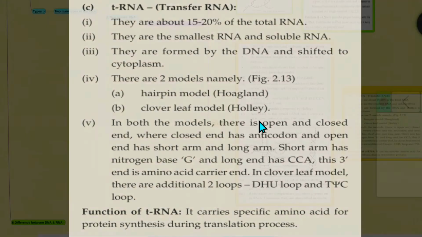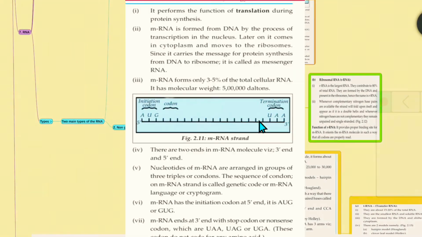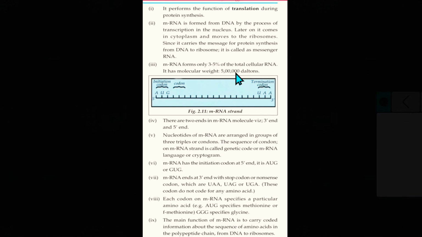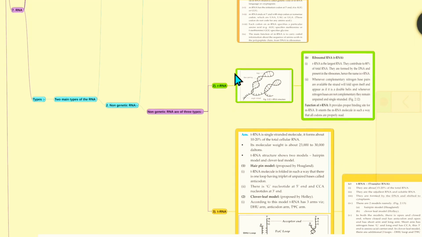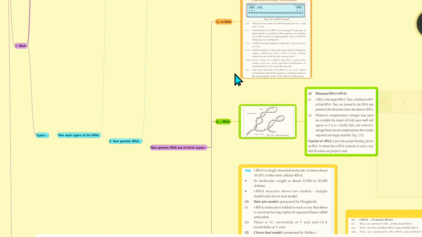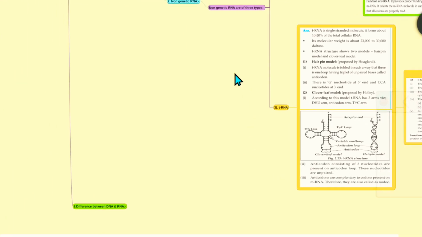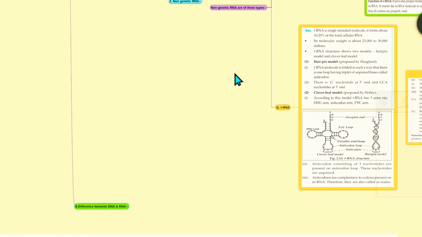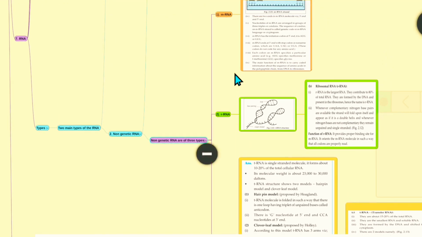For the difference between the two or three, that is percentage, weight, structure and functions, the differences are very important for mRNA, rRNA and tRNA. And the last one is the difference between DNA and RNA. We'll see next. So thank you friends.